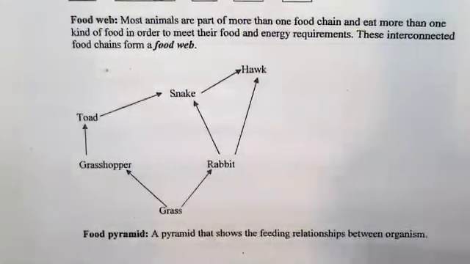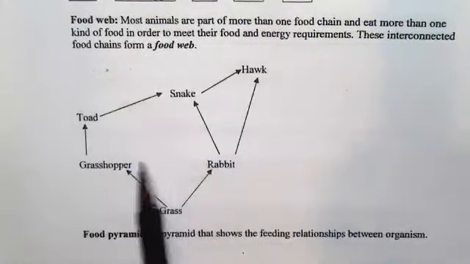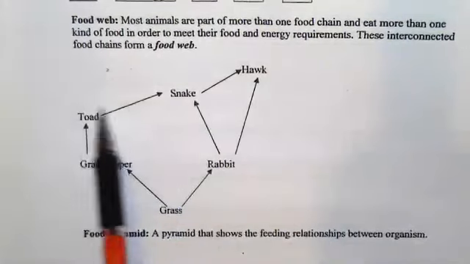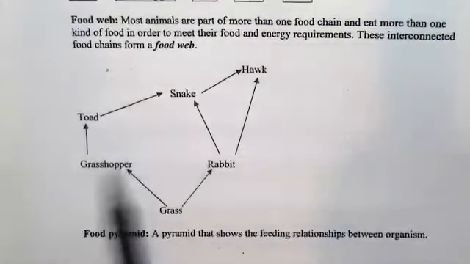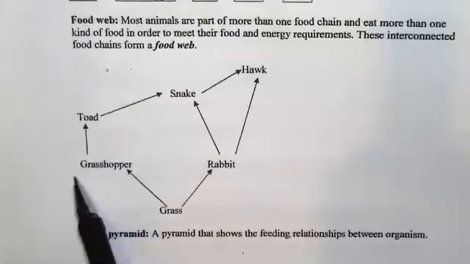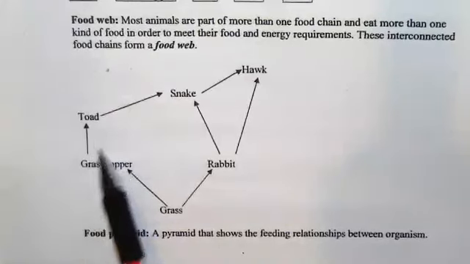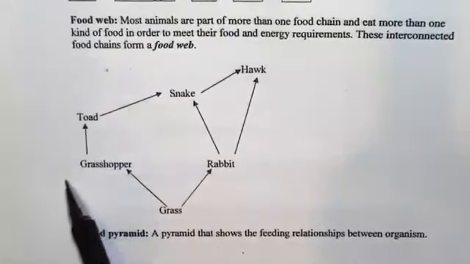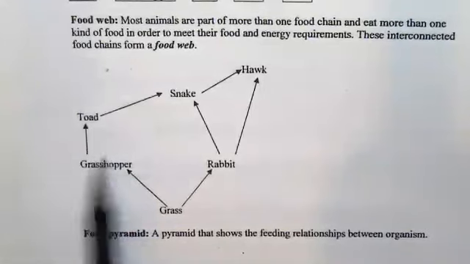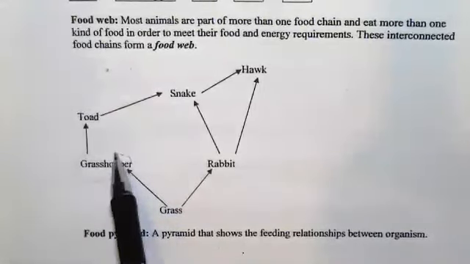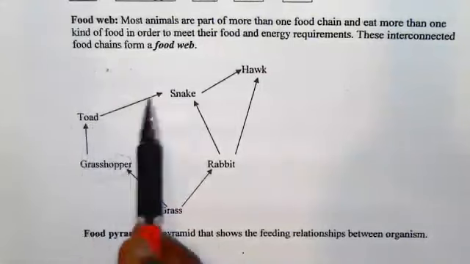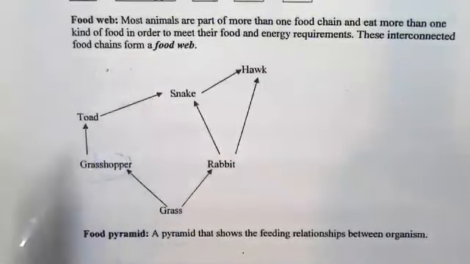So again, you can have questions like, what will happen to the toad population if maybe the grasshopper population goes down? So it's cut off here, the source of food cut off here. So what is going to happen? So if this is off, then it means that toad will not have any source of food. So the toad population will go down.